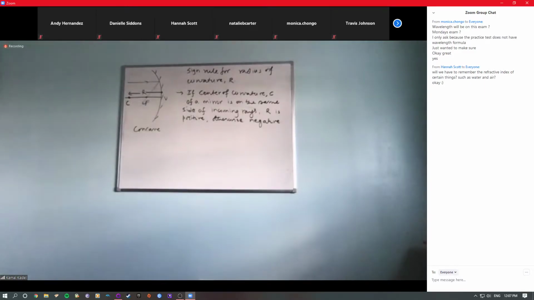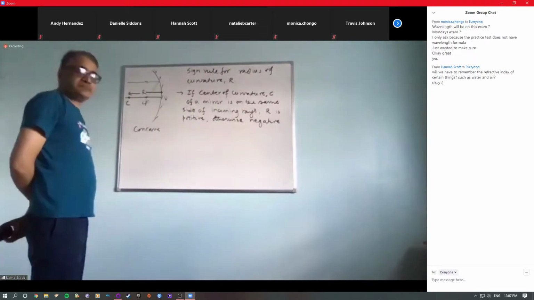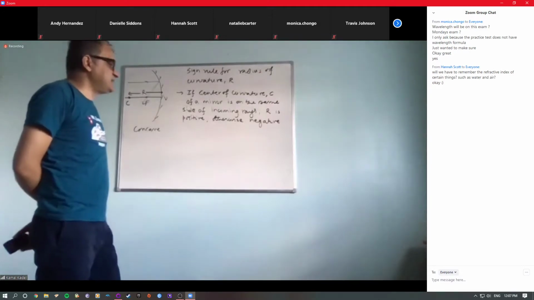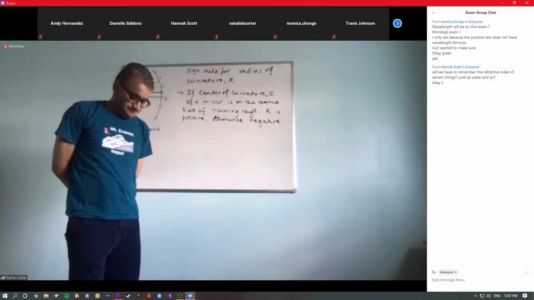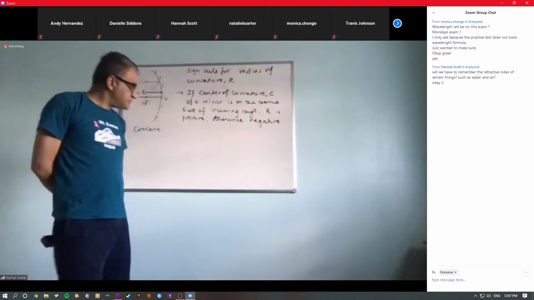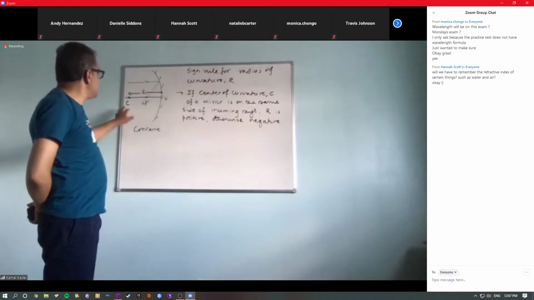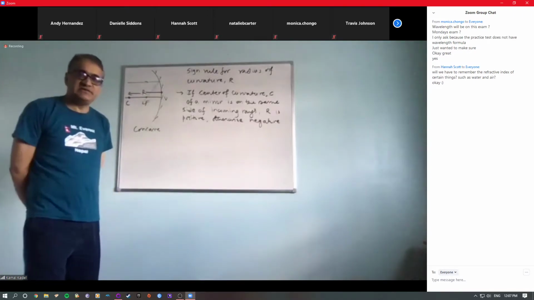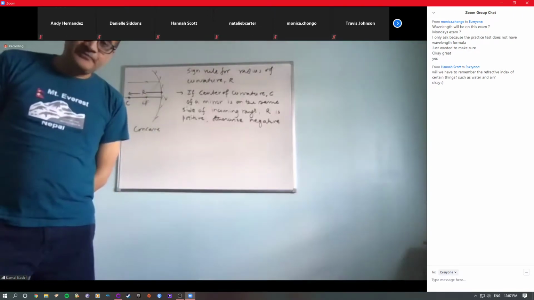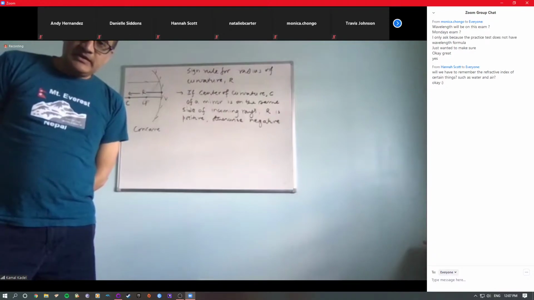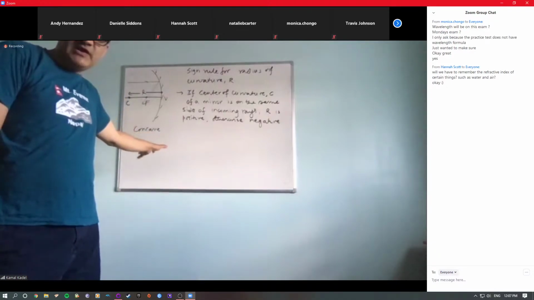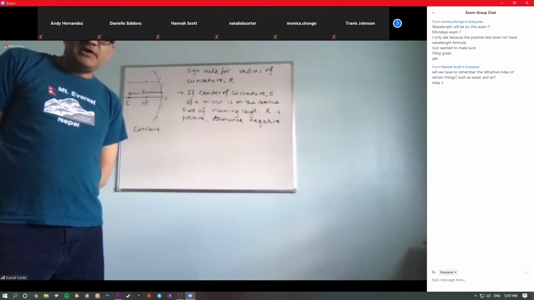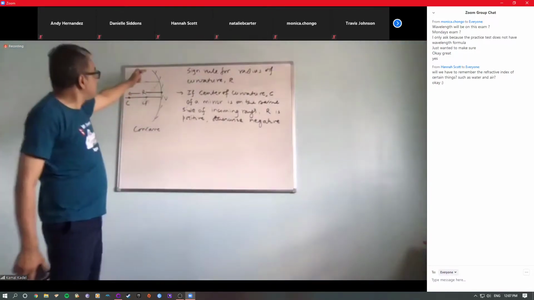So if you understand this line well, can you tell me what the radius of curvature will be? For the concave mirror, is it positive or negative? This is the curved surface.